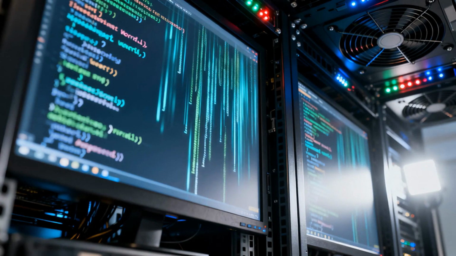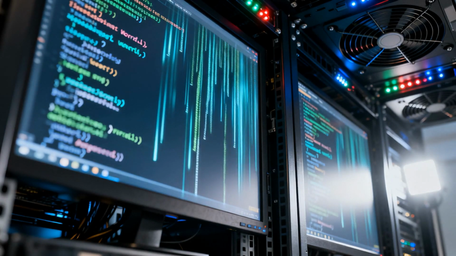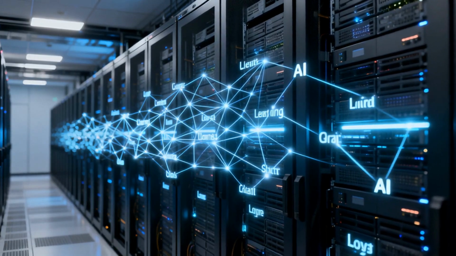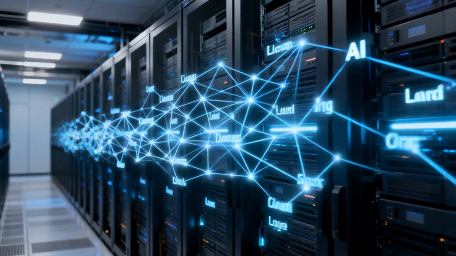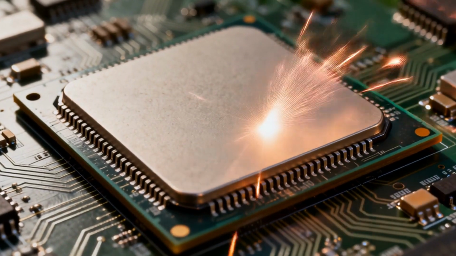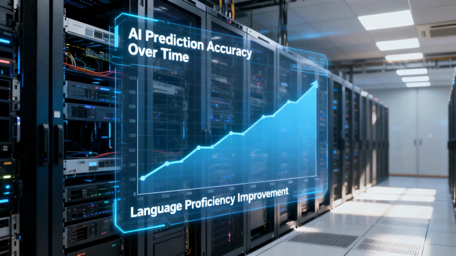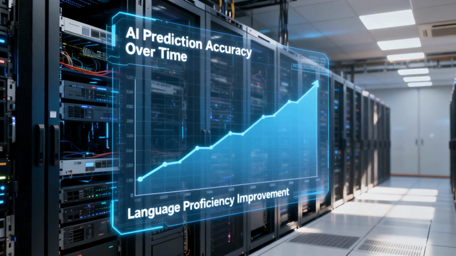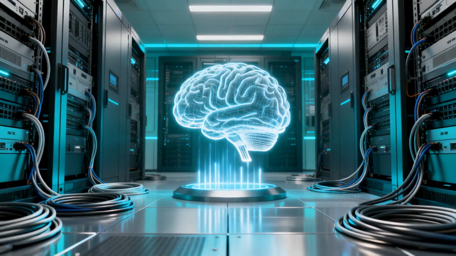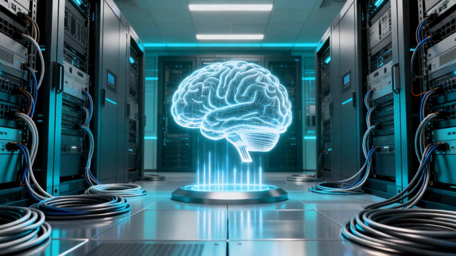A key pre-training task is predicting the next word in a sequence. This task helps the AI learn relationships between words. By predicting words, the AI grasps contextual meanings. Accurate predictions enhance the AI's language proficiency. Improved language understanding is crucial for AI performance.